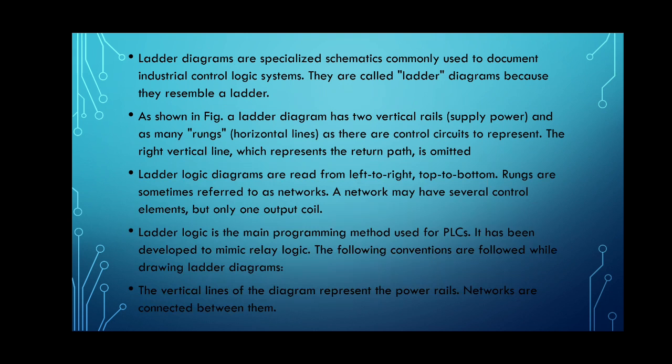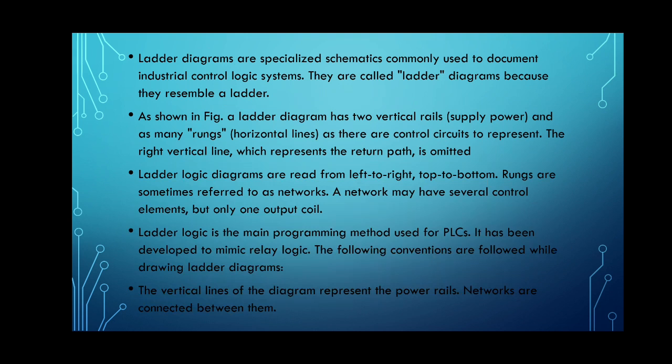Ladder diagrams are specialized schematics commonly used to document industrial control logic systems. They are called ladder diagrams because they resemble a ladder. As in the figure, the ladder diagram has 2 vertical rails, that is the power supplies, and many rungs, that is the horizontal lines, as there are control circuits to represent.